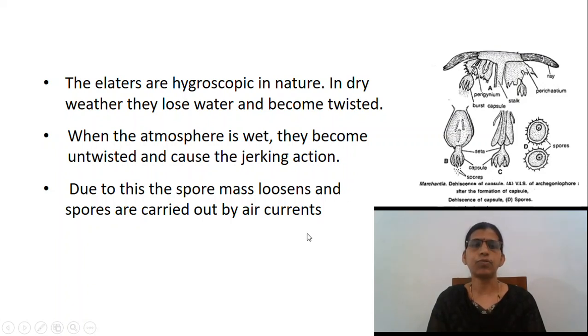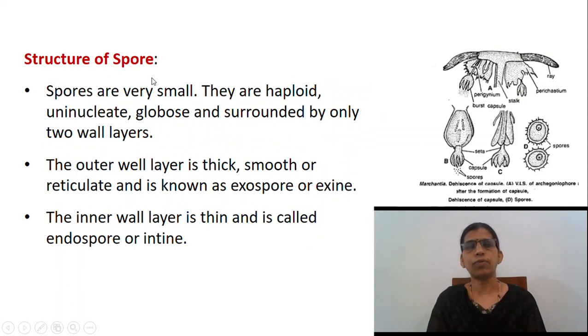Then the structure of spores. Spores are very small, around 0.12 to 0.3 millimeters in diameter. They are haploid, uninucleate, globose and surrounded by only two wall layers.